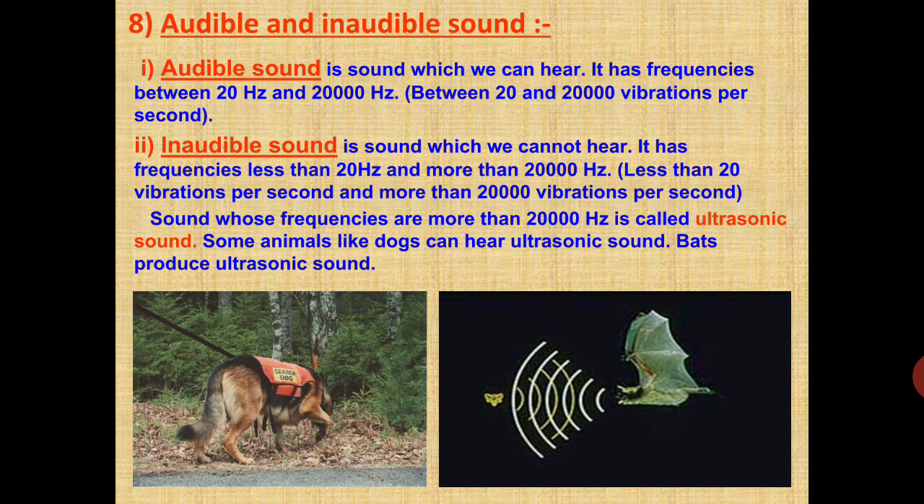Inaudible sound is the sound which cannot be heard. It has the frequency either less than 20 Hz or more than 20 kHz. Sound whose frequencies are more than 20,000 Hz is called ultrasound. Some animals like dogs can hear ultrasound. Bat also produces ultrasonic sound.